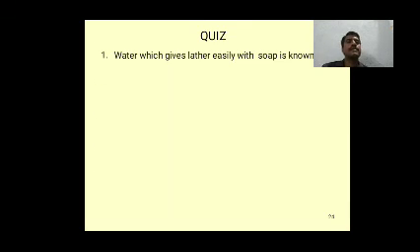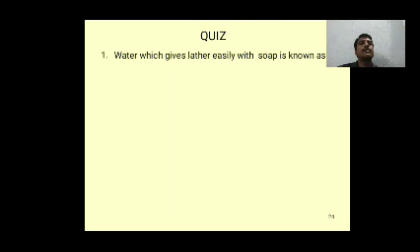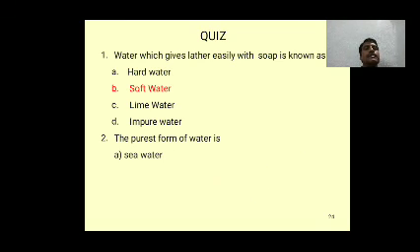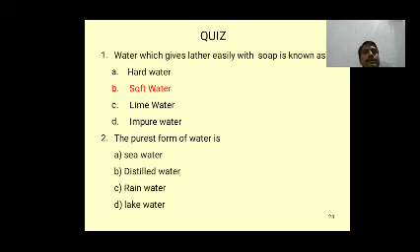Quiz question, first one. Water which gives lather easily with soap is known as hard water, soft water, lime water, impure water? Water which gives lather easily with soap is called soft water. Answer is soft water. The purest form of water is seawater, distilled water, rainwater, lake water? The purest form of water is rainwater.